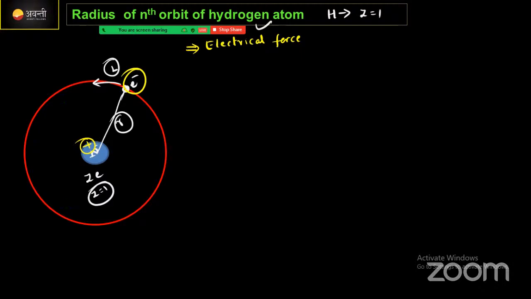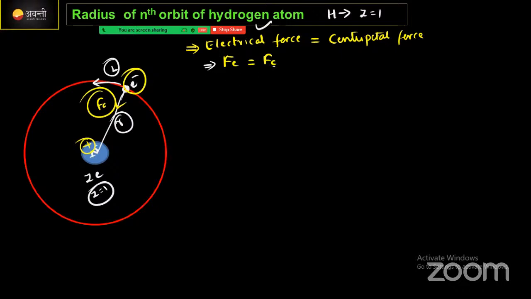Okay, when it is revolving around this nucleus, towards the center there will be a force that exists. We call that one the centripetal force. Means here electrical force should be equal to centripetal force. You need to always remember these two forces. Centripetal force means we can write here Fe is equal to Fc. If you know this condition, you can easily derive the equation for it.